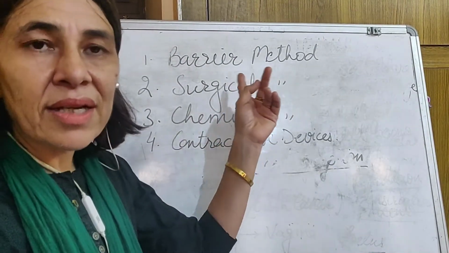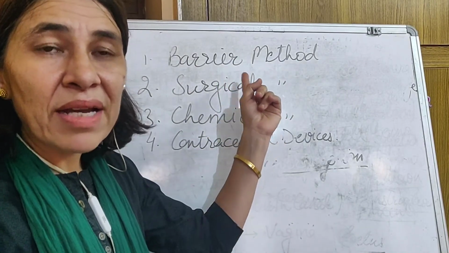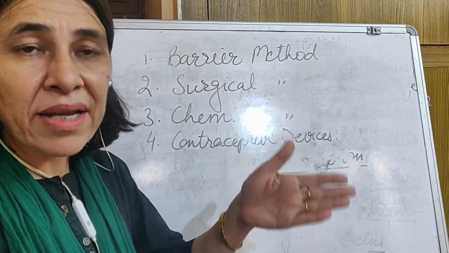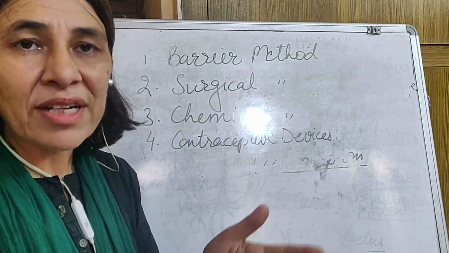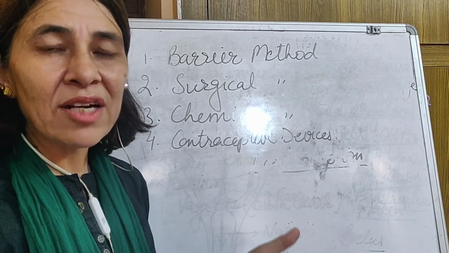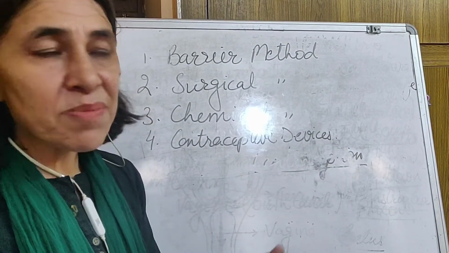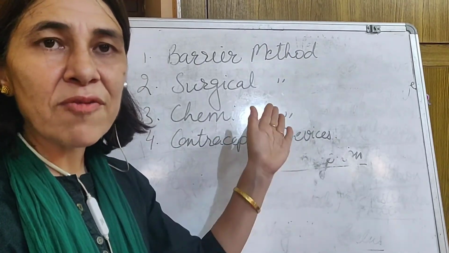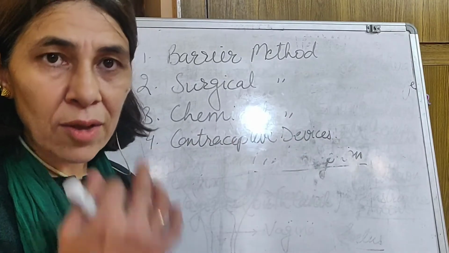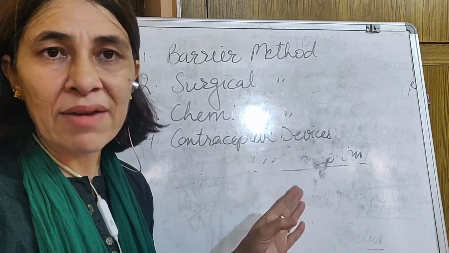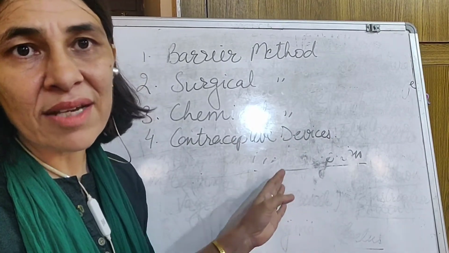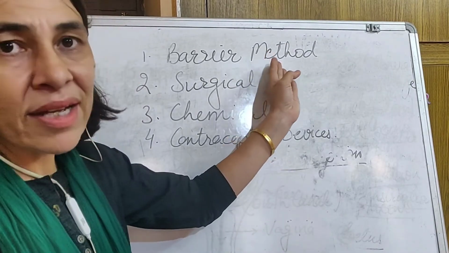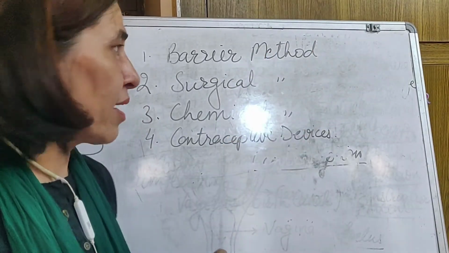Barrier method, the name is telling barrier. It means it puts a barrier or a check to prevent the fertilization, to prevent the egg to reach the sperm. And these barriers are available for male as well as female. In the case of male, the barrier is called condoms, and in the case of females, it is called the cervical caps, which are preventing the fusion of male and female gamete.